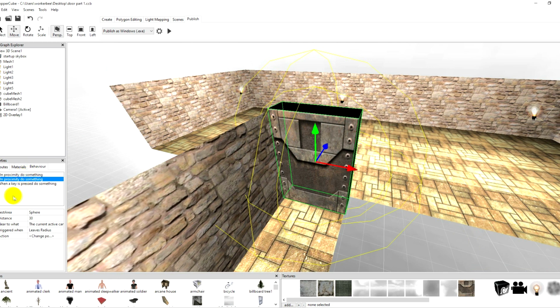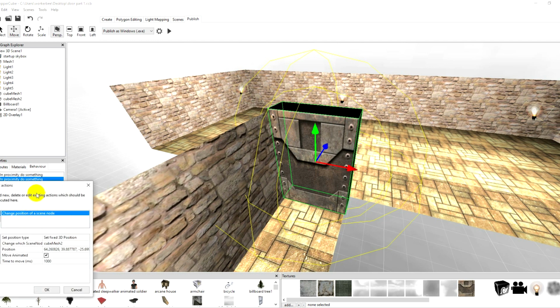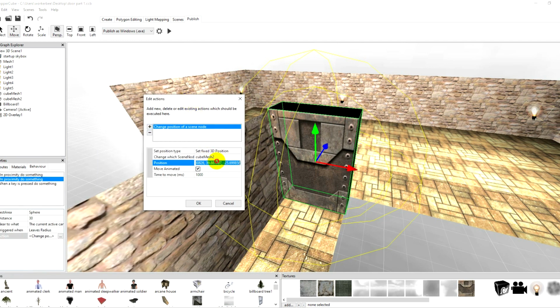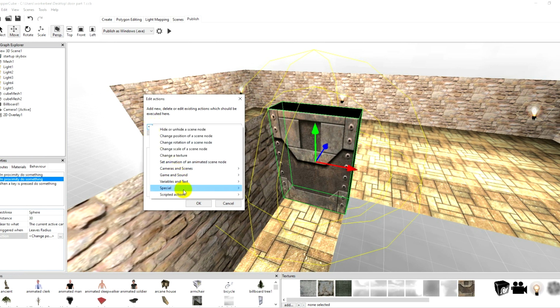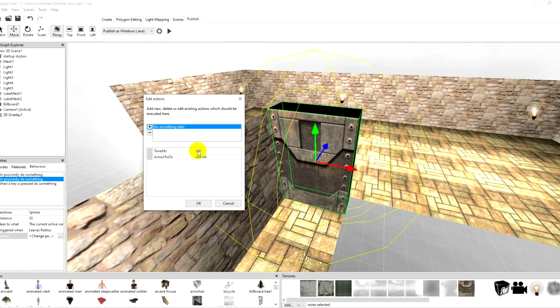What we can also do is, see, this is when we do that leaves radius. What we're going to do is copy that position control. We're going to delete that. We're going to do something later.